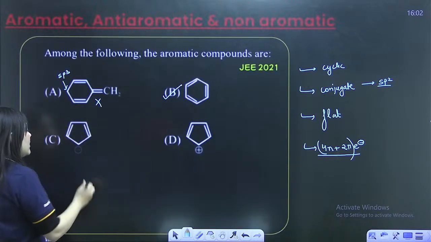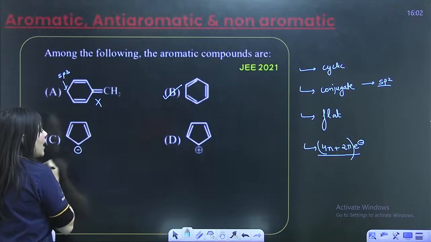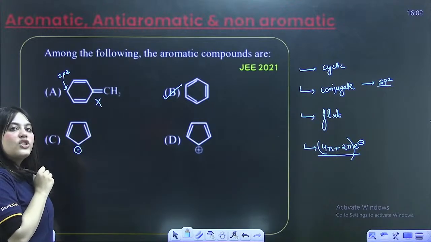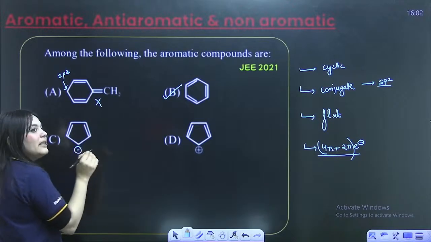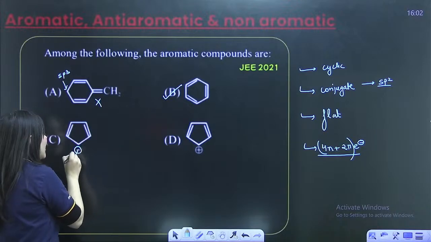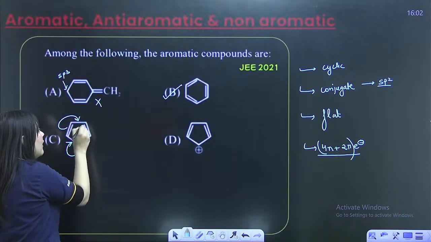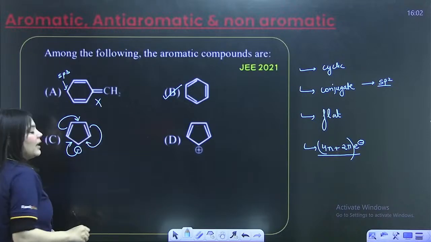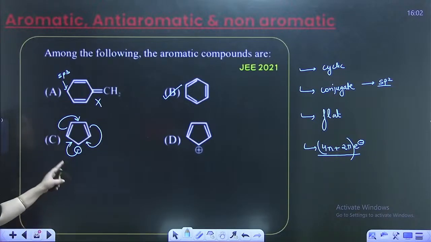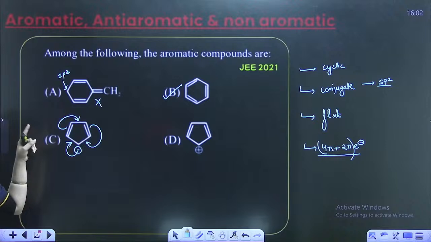Look at this compound, C. It has a negative charge over here. This negative charge will definitely participate in resonance. It will go over here, this double bond can go over here, then this double bond can go over here. Can everyone see that this negative charge is participating in resonance?